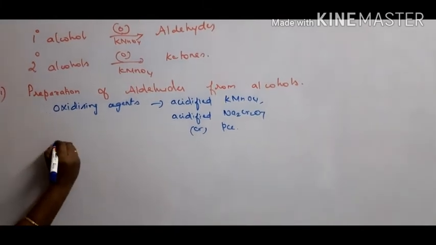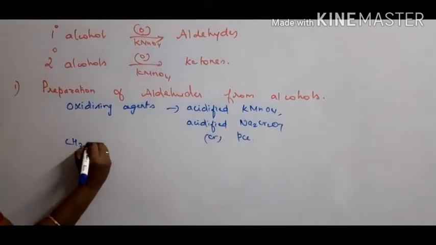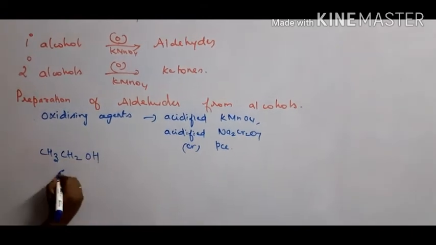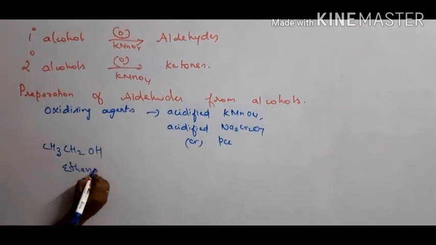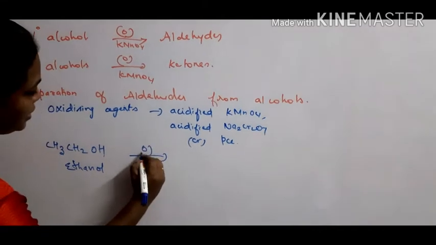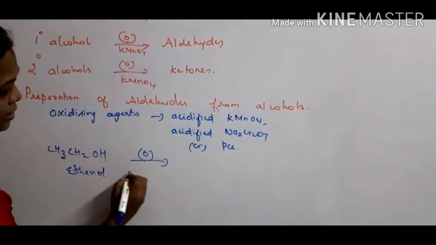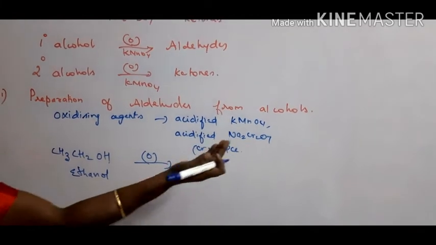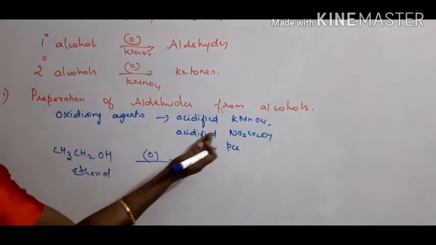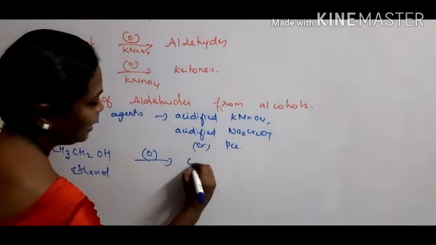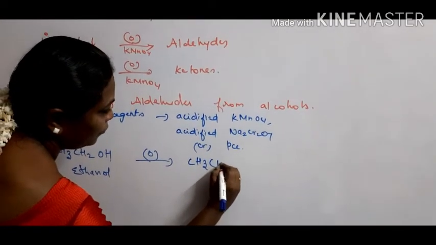Let us take a primary alcohol, CH3CH2OH, ethanol. Ethanol on oxidation in the presence of any oxidizing agent, either acidified potassium permanganate, acidified sodium dichromate, or PCC, gives aldehyde.